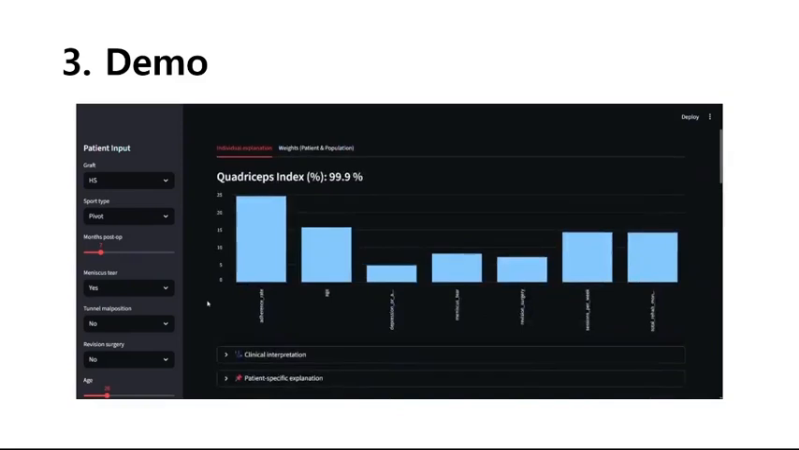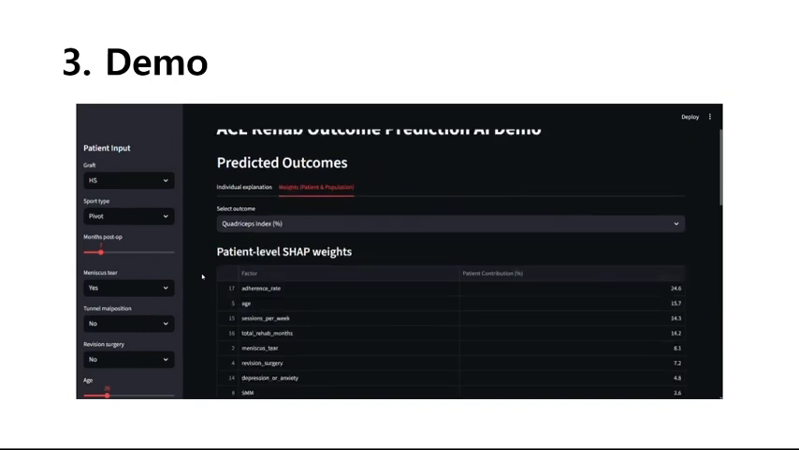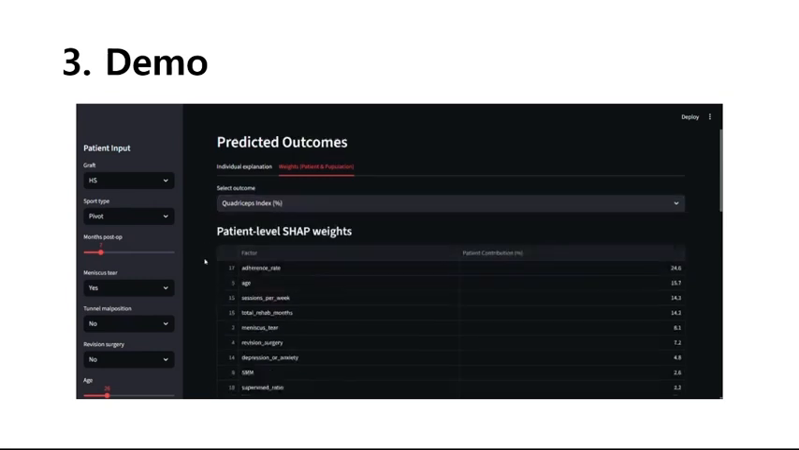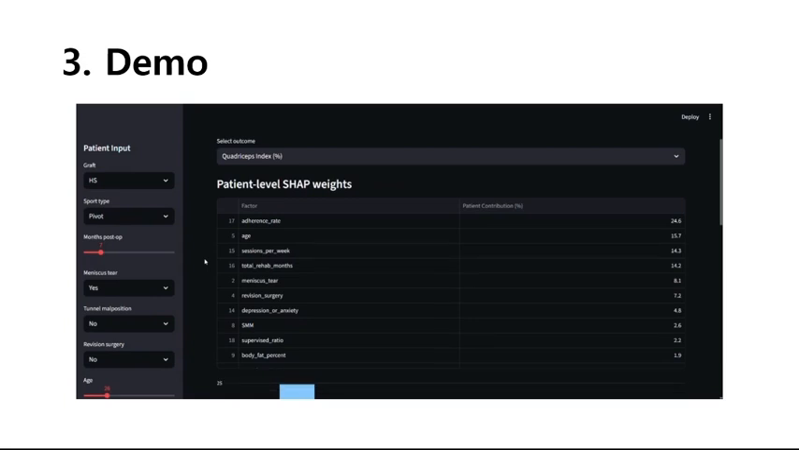So we now move to the weights tab, which represents the core component of this AI demo. It is about SHAP, which quantifies the individual contribution of each input feature. So the patient-level SHAP identifies subject-specific contributors. In this patient, adherence is the dominant contributor to the quadriceps recovery, which means that improving adherence may have the greatest impact on recovery. It counts like 24.6%. And if depression receives a high value, then psychological support may be an important intervention point.